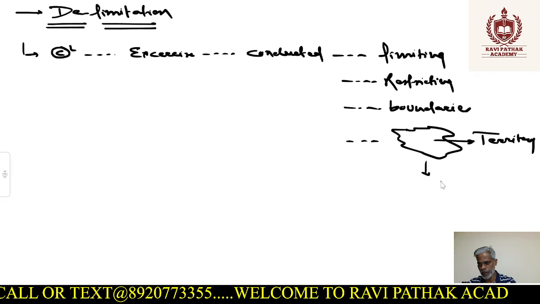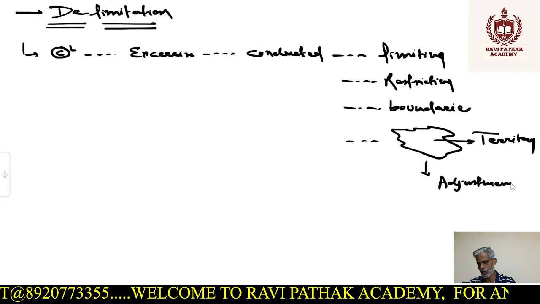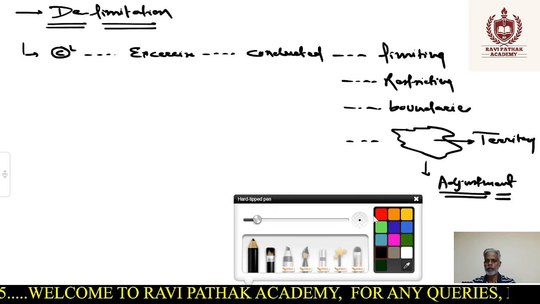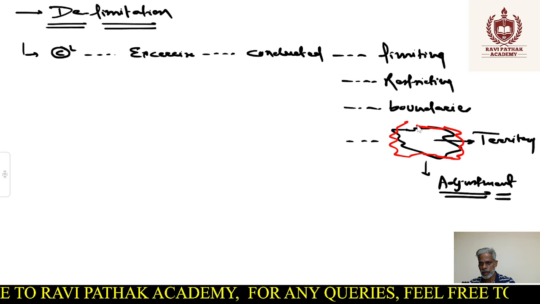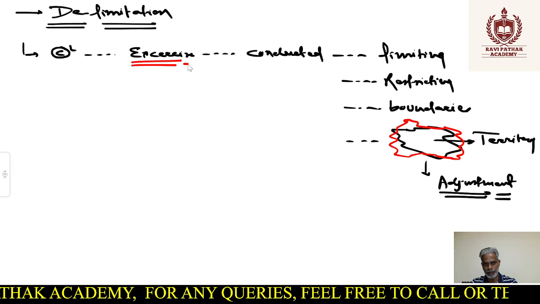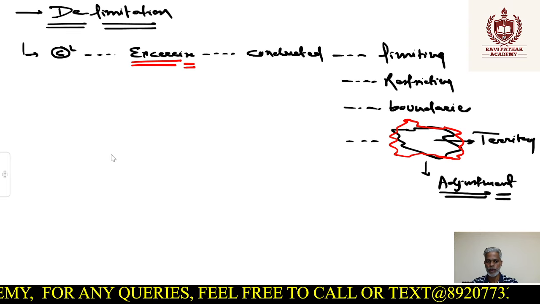We'll see how these adjustments are done, what we mean by constituency and all those things. So, for some sort of adjustment, if there is a redrawing of this boundary, then that exercise would be known as delimitation, right? So why is it there and what is its significance? Let's try to understand.